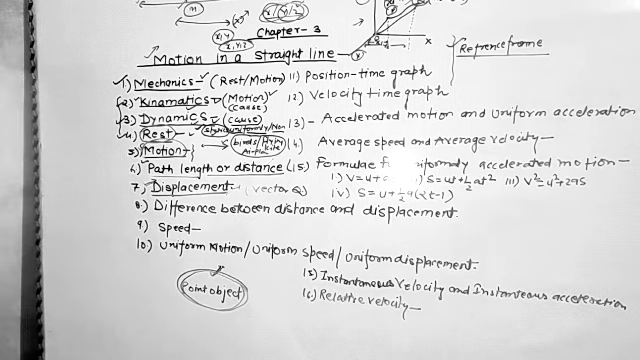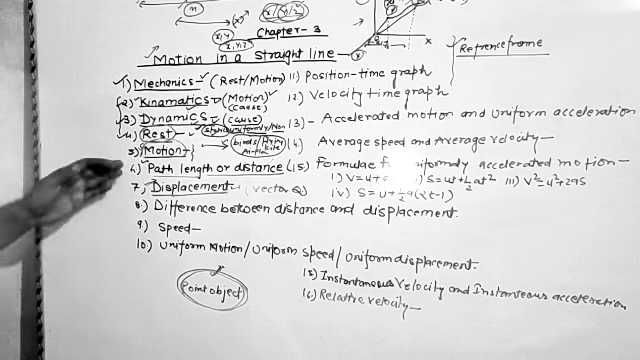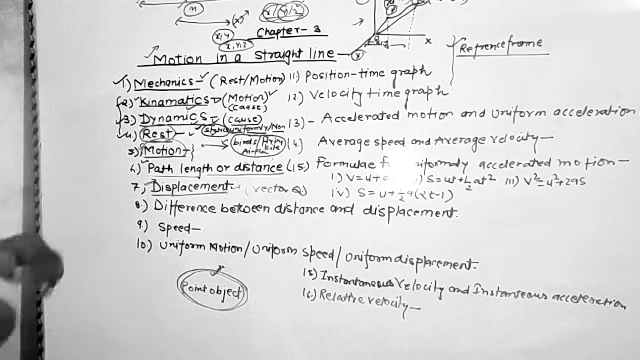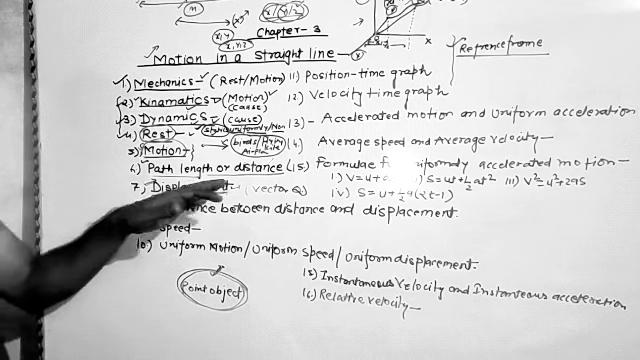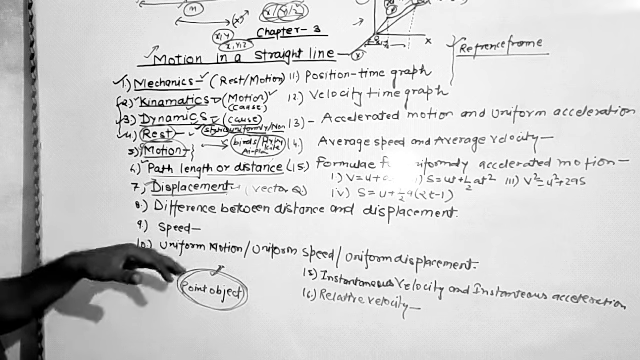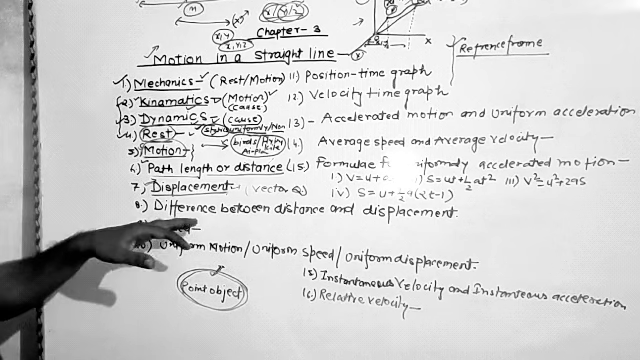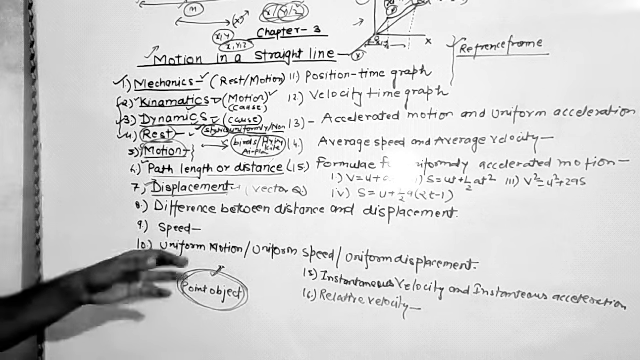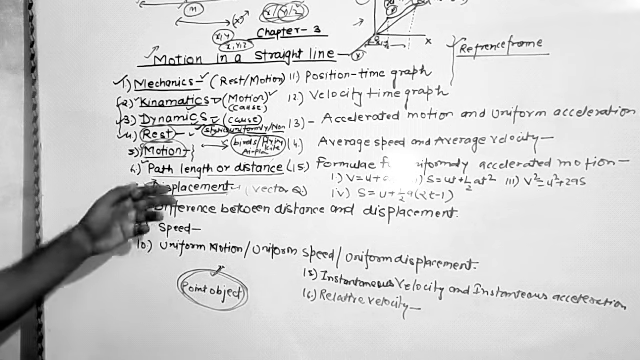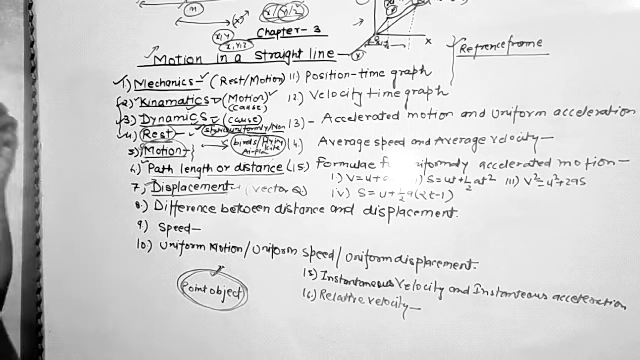So it is a vector quantity. Now in the next topic we have to give the difference between distance and displacement. We have defined that distance is the total length of the path covered in any direction, but displacement is the shortest distance given in the direction. Both have the same unit, that is, distance has the unit meter and displacement also has the unit meter.